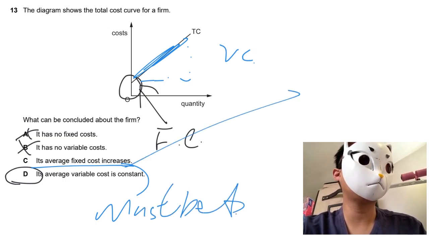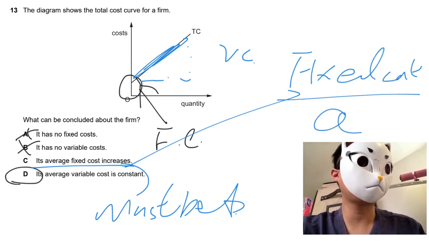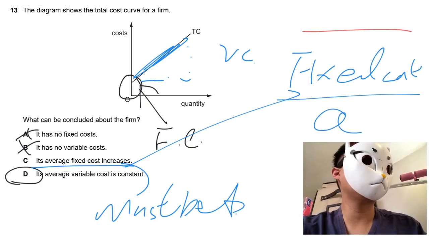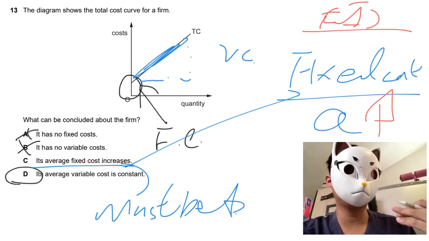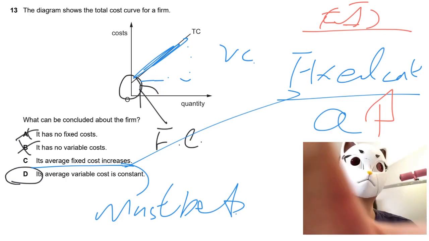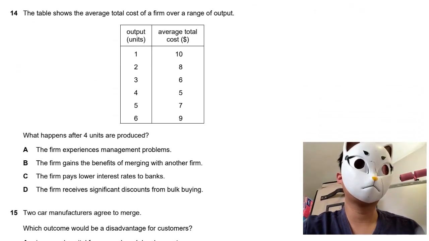Because as you can see, this is the fixed cost over the quantity. So for the fixed cost, the numerator is fixed, unchanged. When quantity increases, the average fixed cost must decrease. So this is MC question 13. So move on to MC question 14.